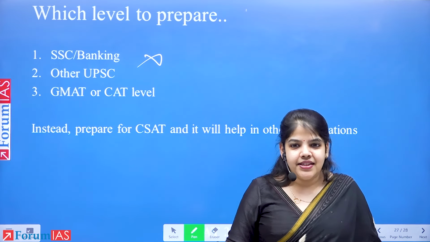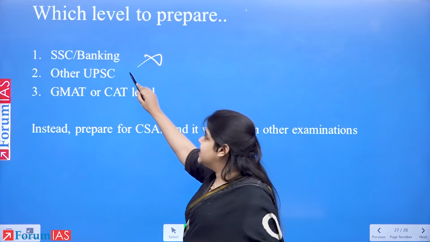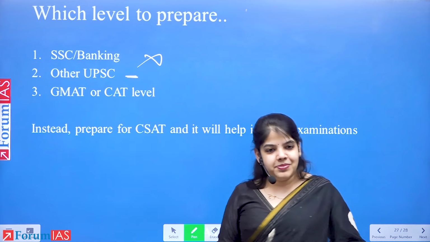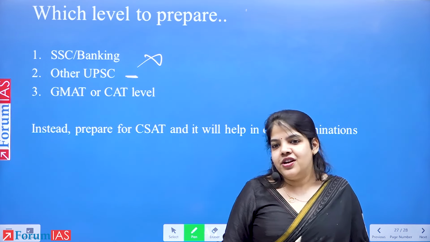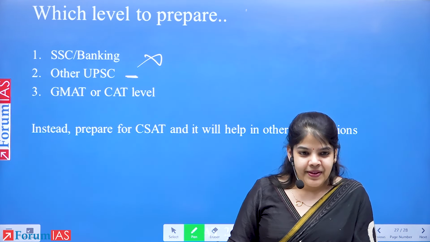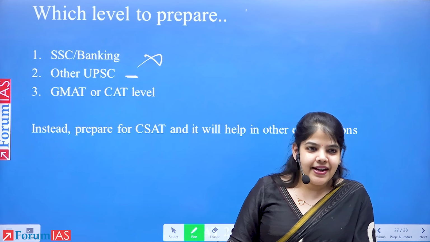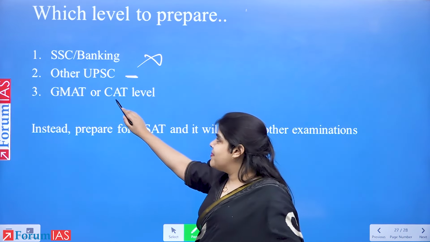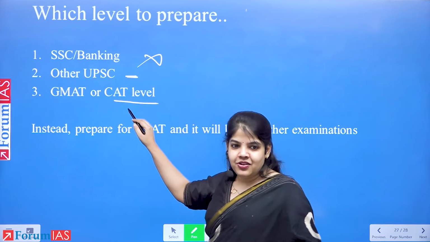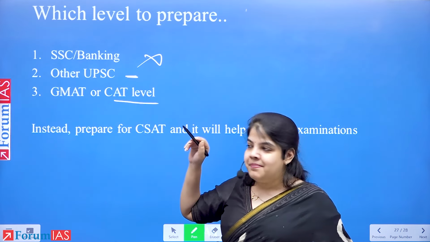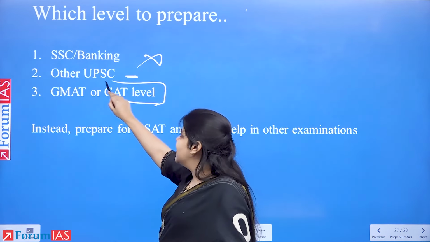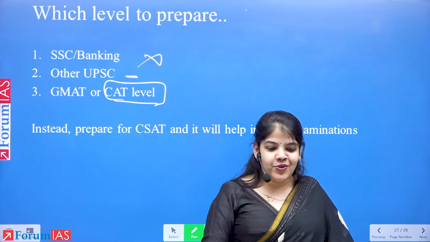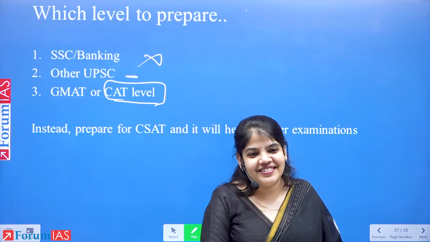Other UPSC, the difficulty level is not the same because they may have probability, but then they will not have other aspects. So if you study for other UPSC exams, it is again not CSAT. You may want to prepare CAT level or GMAT level, but what we forget is CSAT is only qualifying.